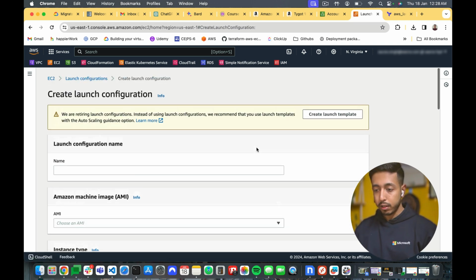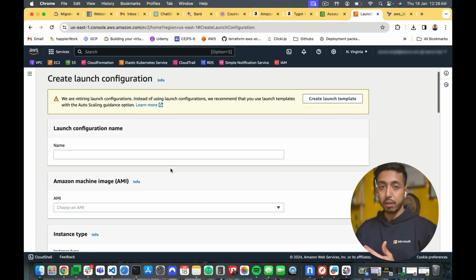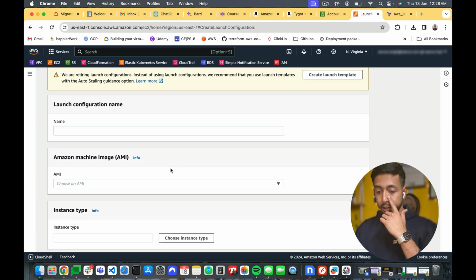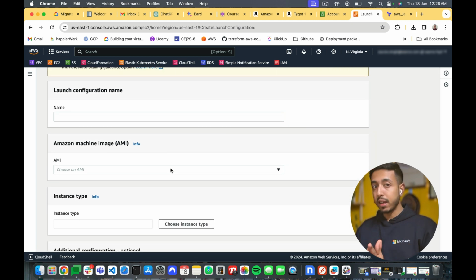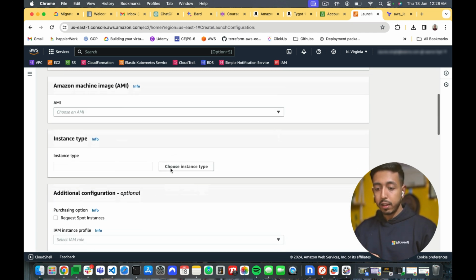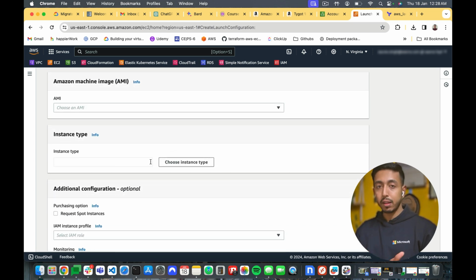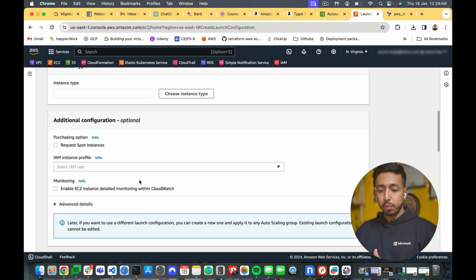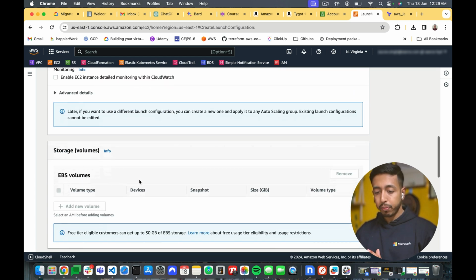These are the things you need. The first thing is name, of course, and then you need an AMI for which exact AMI you are going to create it. Then you need an instance type, like t2.micro or m5.extralarge, whatever the instance type you need. And these are the optional steps. Let's skip it for now.